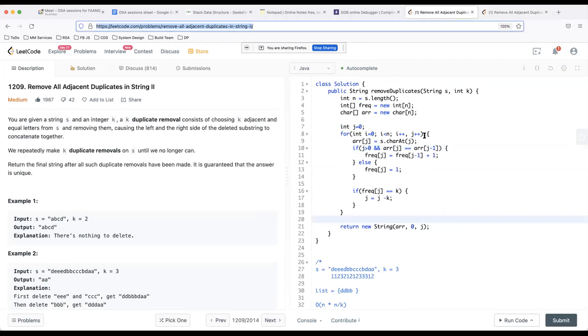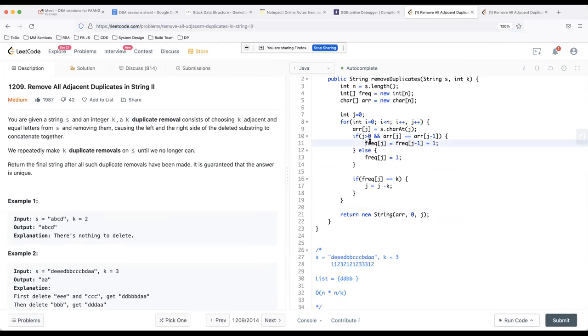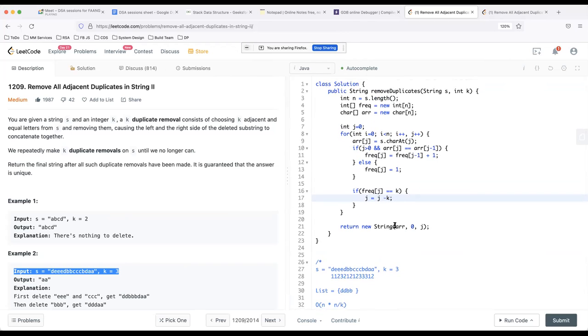Similar thing I'm doing here, ditto same thing. I'm just first handling the frequency part, because it is not 2, it is k now. As soon as the frequency becomes equal to k, I just decrement my j by k places back. We'll dry run it using this input. So let's dry run it using this particular input that we have.